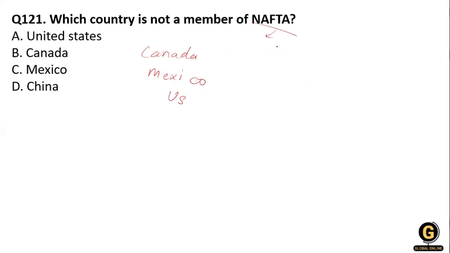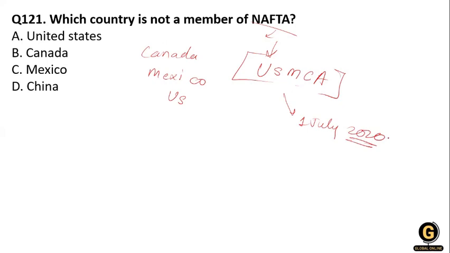Now the new name of NAFTA is the United States Mexico Canada Agreement, A for agreement. It replaced NAFTA on 1st of July 2020. Clear? So who is not a member of NAFTA? US is a member, Canada is a member, Mexico is a member, China is not a member. So option D is right.